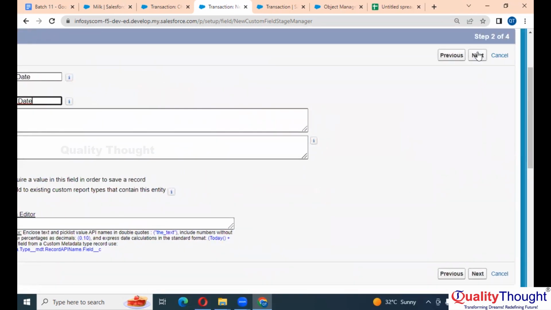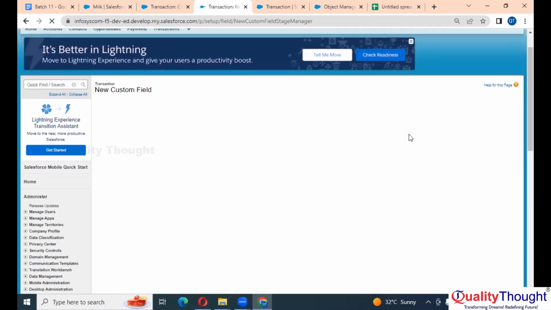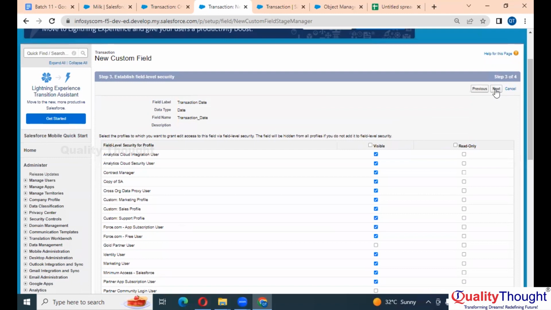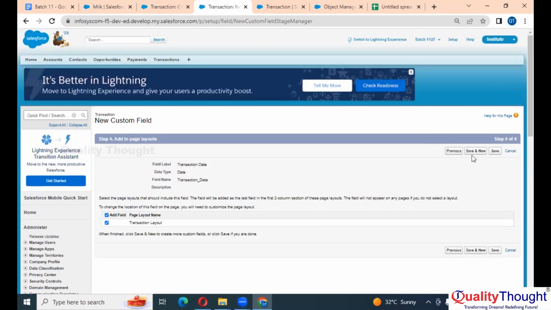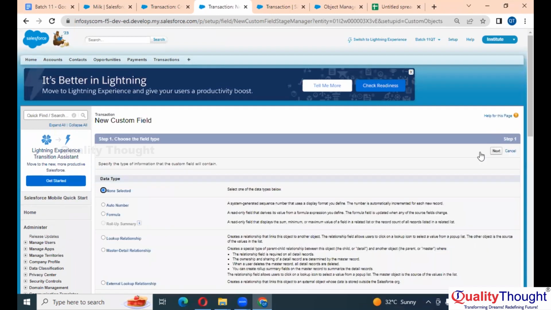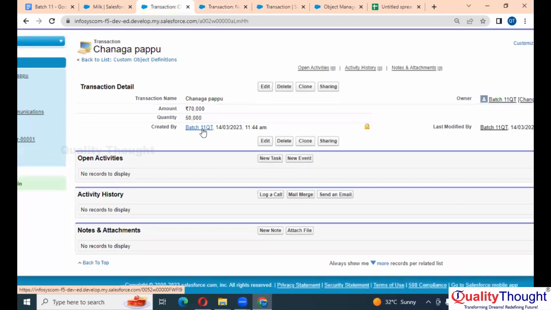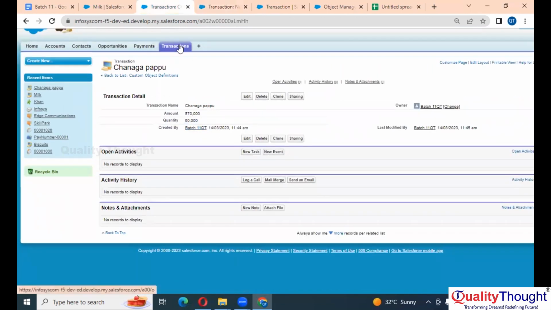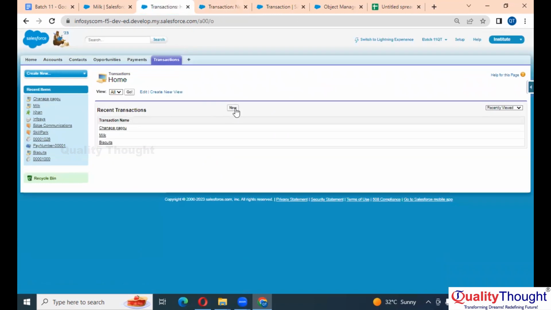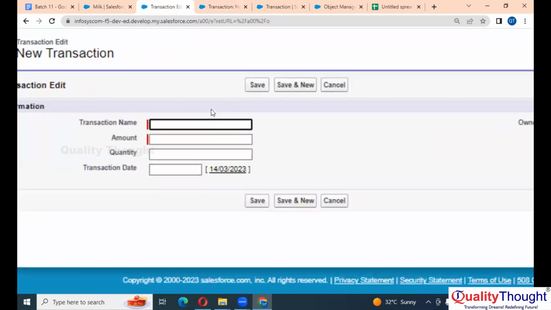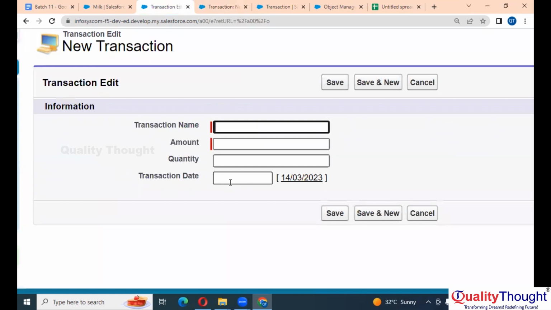Next, let me save and new, since we are creating more fields. Now if I go to transaction and click on new, you have the date as well.